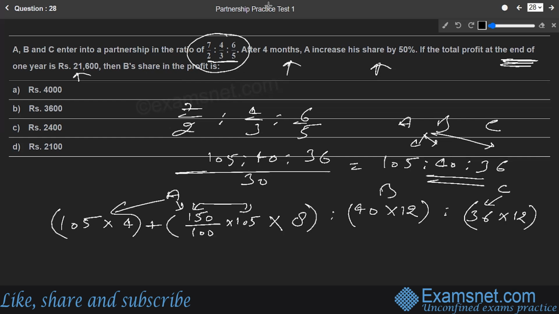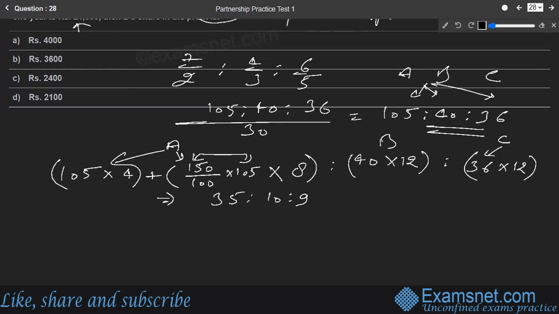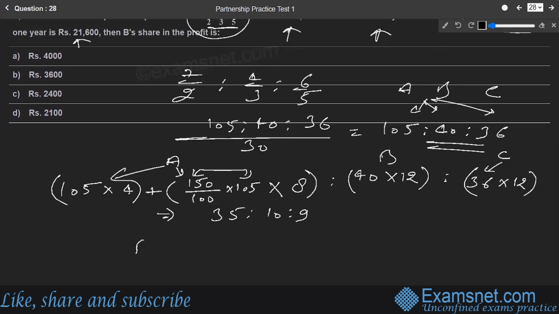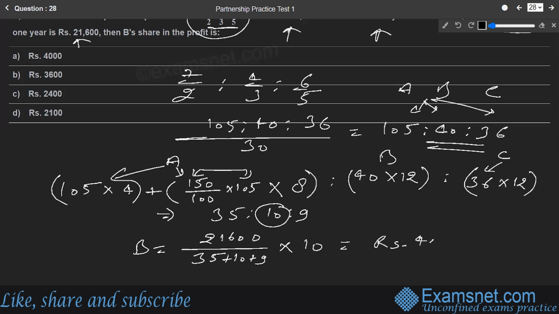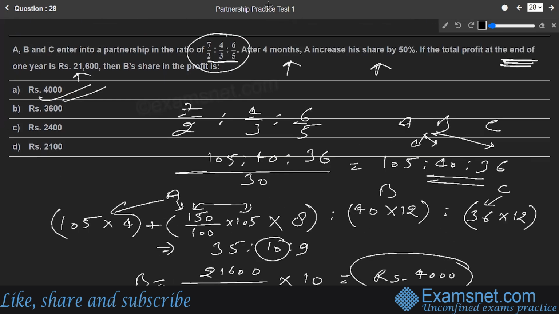If we solve this further, this is ultimately simplifying to A is to B is to C as 35 is to 10 is to 9. Now they want us to calculate, at the end of the year, the total profit of 21,600. B's share is to be calculated. So B's share is the total profit, 21,600, divided by the sum of the ratio terms, that is 35 plus 10 plus 9, multiplied by B's part, which is 10. If you solve this further, it ultimately comes out to be rupees 4,000. So that is the answer. B's share is rupees 4,000, which is option A, the right answer.